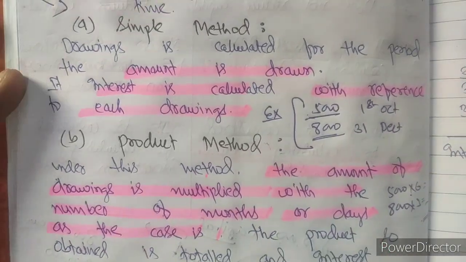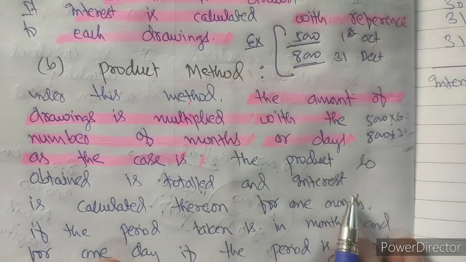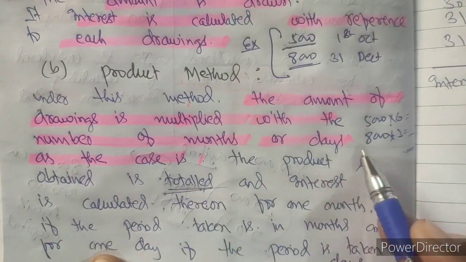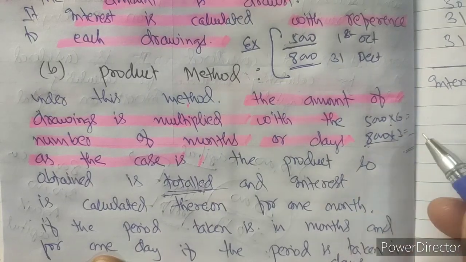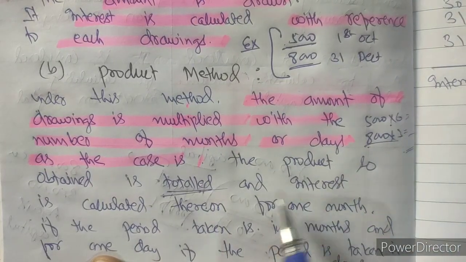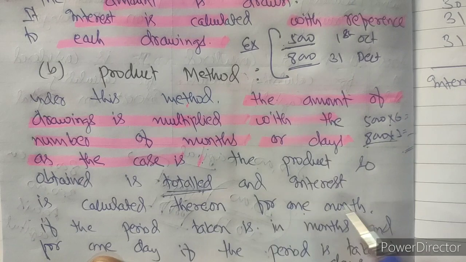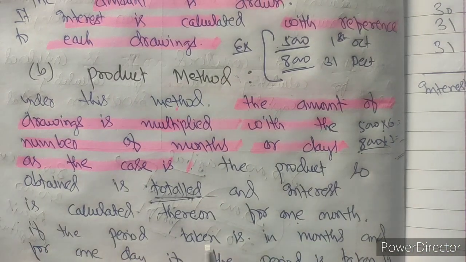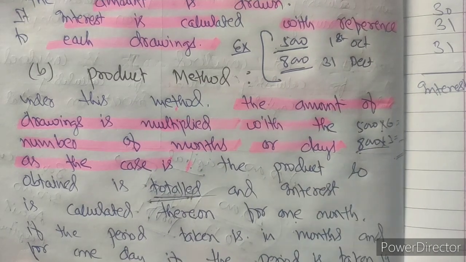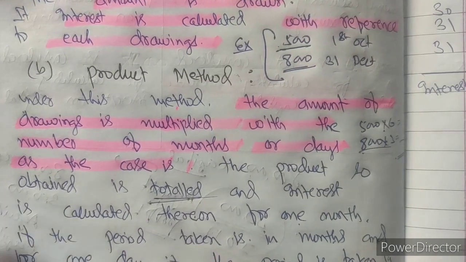The product so obtained is the total, like over here 30,000 and 24,000, and interest is calculated thereon. Interest will be calculated on this total amount for 1 month if it is taken for months, and for the days if it is taken for days.